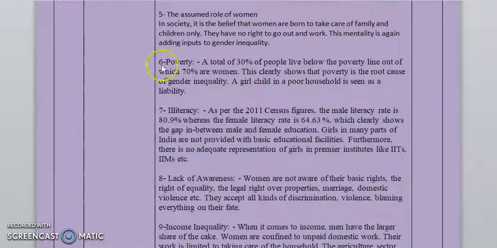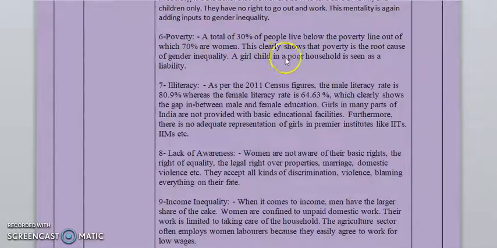The other reason is poverty. A total of 30% of people live below the poverty line, out of which 70% are women. This clearly shows that poverty is the root cause of gender inequality. A girl child in a poor household is seen as a liability.